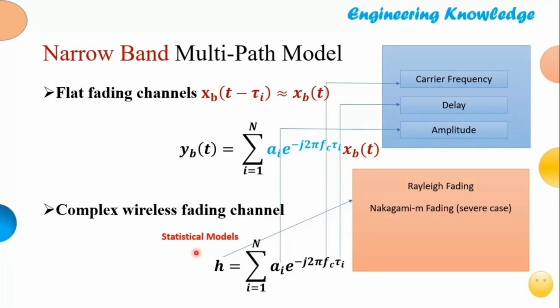If there is a line of sight component, then we use what is called the Rician model. Other than that, there are several other models, not limited to the K distribution. So there are many other models also. These statistical models can be used to analyze the channel.